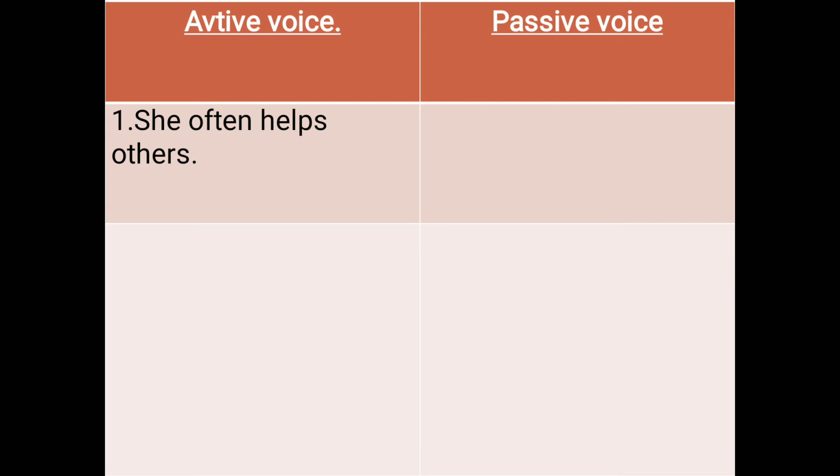Yes, she is the subject, helps is the verb and others is the object. By interchanging subject and object, the passive construction of this sentence is: others are often helped by her. This is the passive voice of the given sentence.